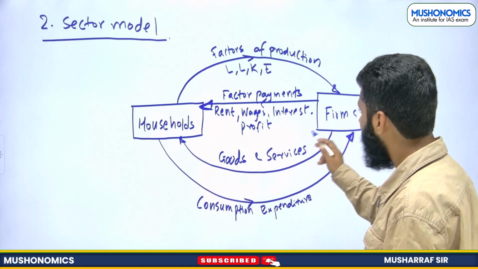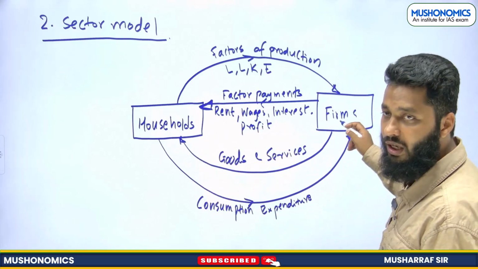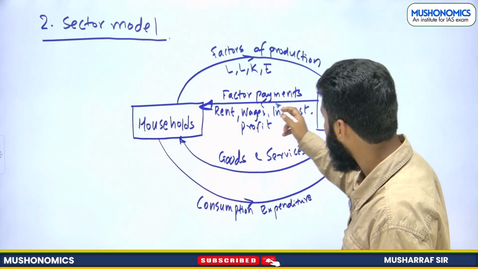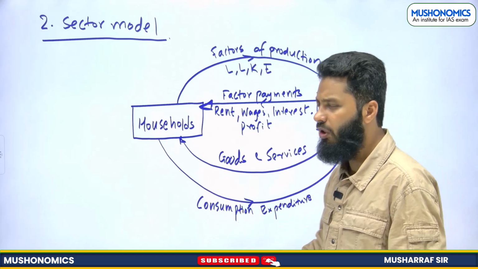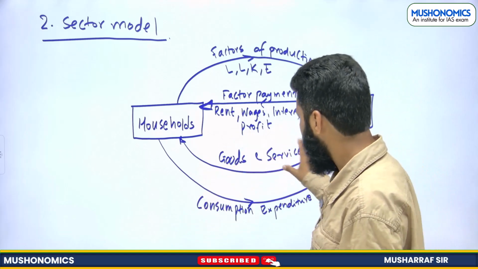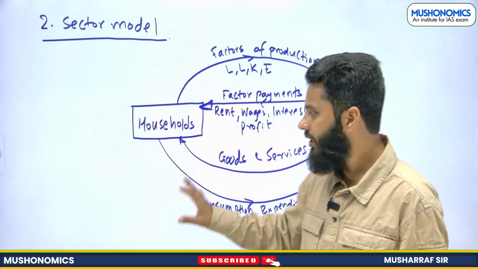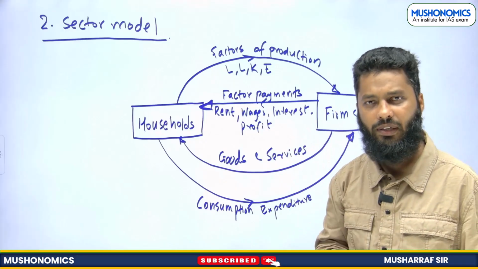Whatever is being spent by household is income of firm. Whatever is being spent by firm is income of household, right? So this is the two sector model, very simple, right? I hope you can understand the basic idea in this diagram, how household and firms are interacting with each other.